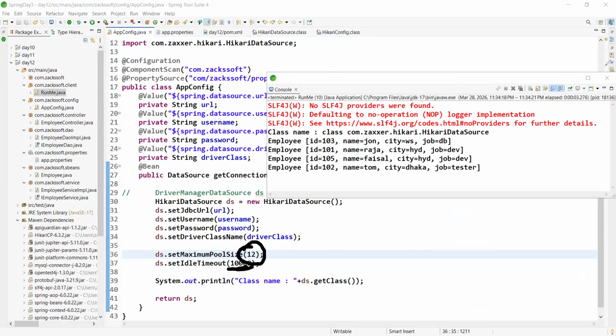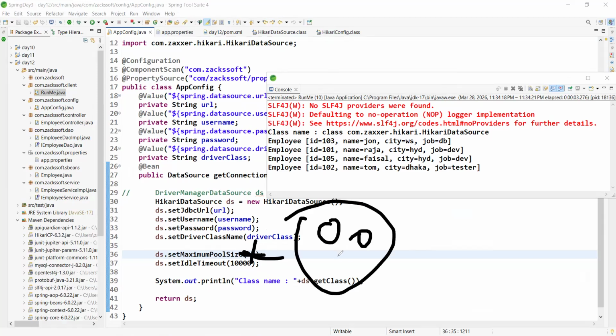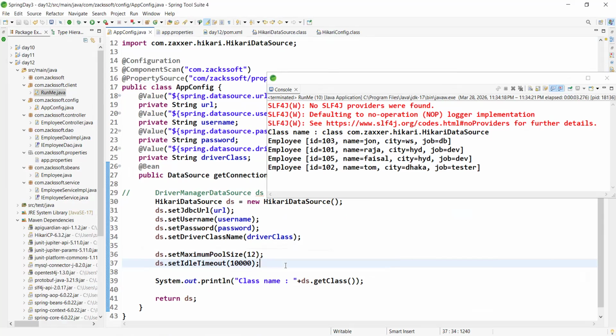So there we are telling, please don't remove all the connections from the connection pool. Please keep two connections always, whether used or not used. Have you got my point?